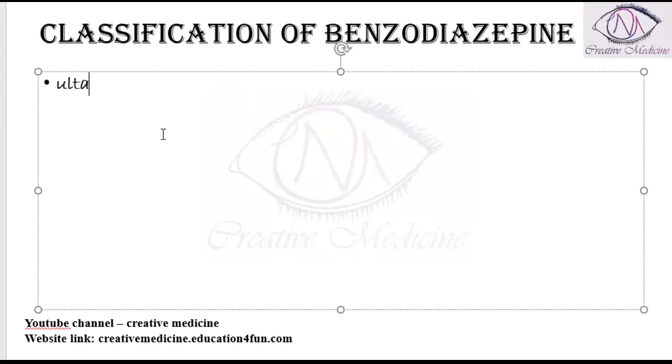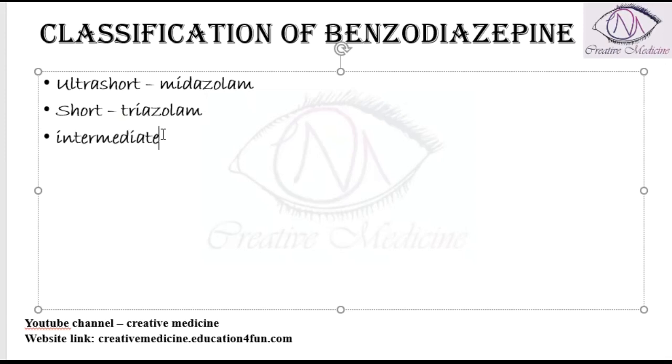Number one, they can be ultra short acting benzodiazepines, like we have midazolam. Then we have short acting benzodiazepines like triazolam. Then we have intermediate acting benzodiazepines. The intermediate acting benzodiazepines mainly include the drugs like alprazolam.